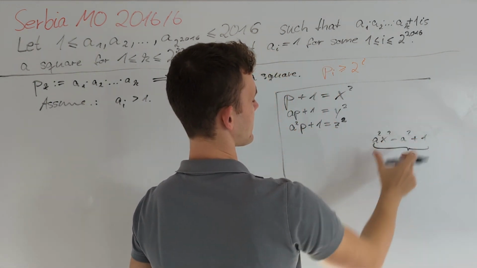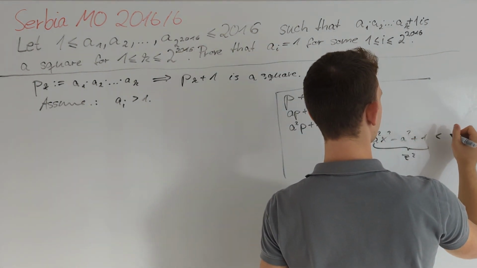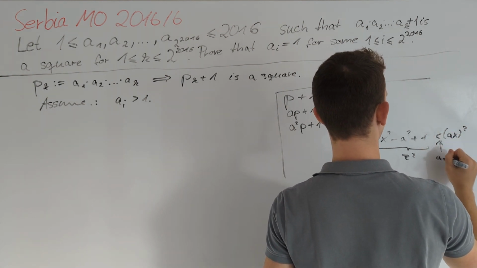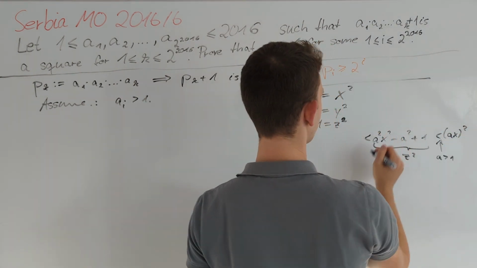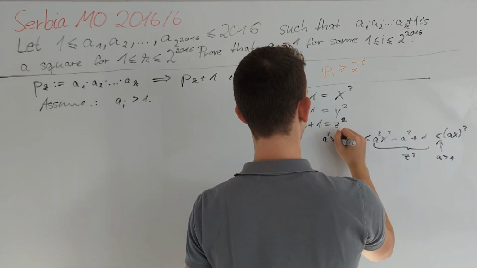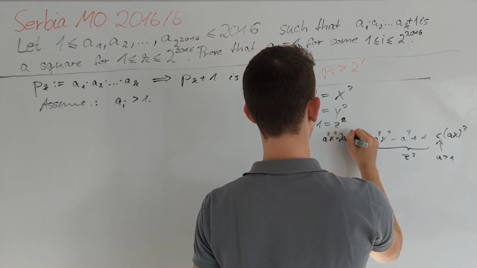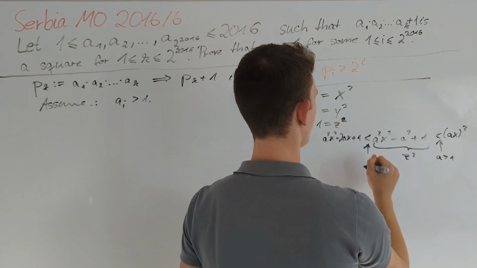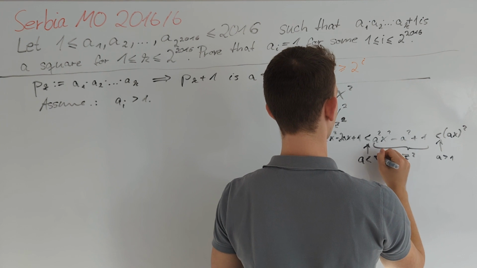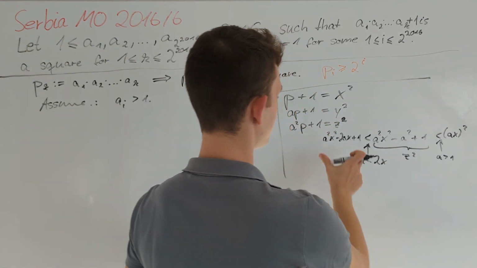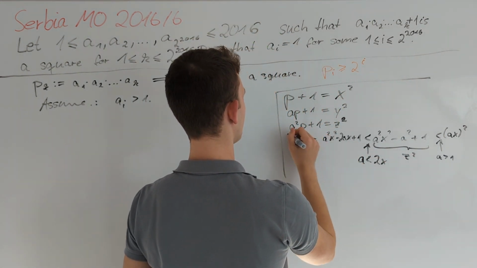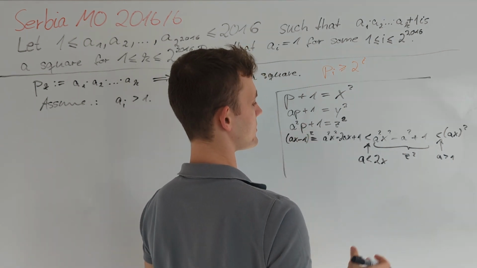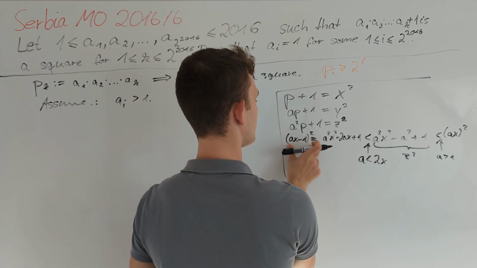Of course, that term is strictly less than ax squared, at least for a greater than 1, but this is greater than a squared x squared minus 2ax plus 1, at least for a less than 2x, and this is an interesting bound because it equals (ax minus 1) all squared. And of course, because we are dealing with integers, this is a contradiction.